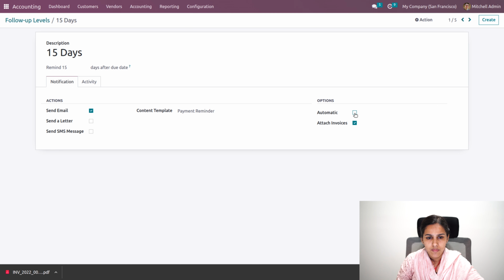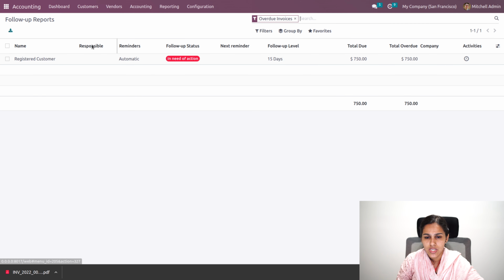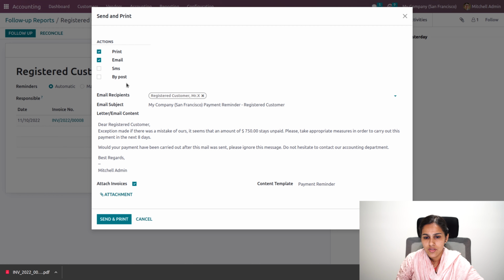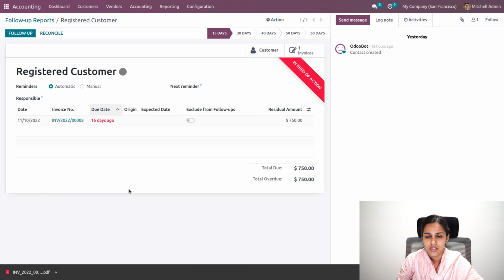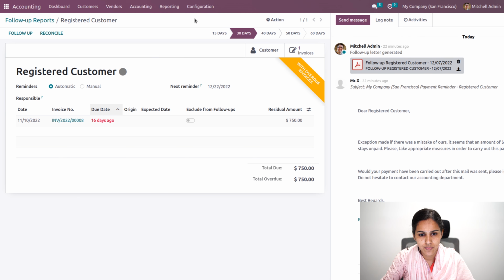Currently we have the follow-up report where we have to send manually. If I click on this follow-up, you can see that the follow-up address has been added, and the mail will be sent to the customer as a follow-up report. So this is how we send a follow-up report to customers.